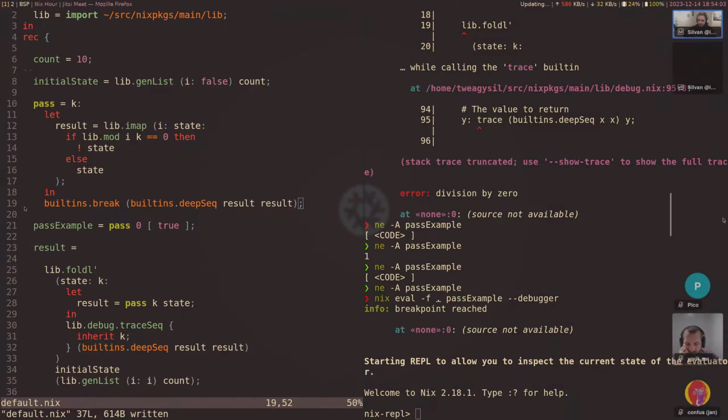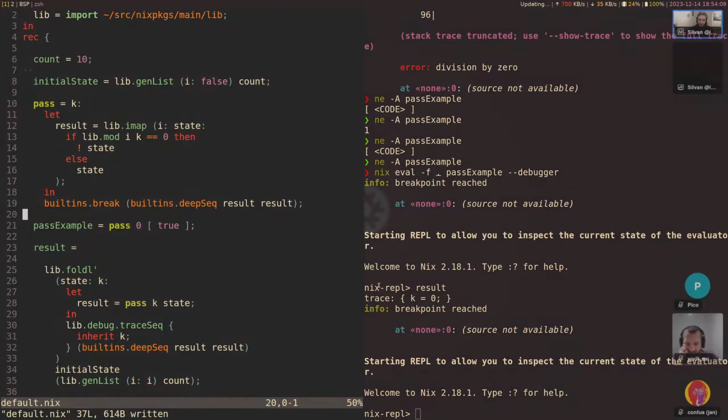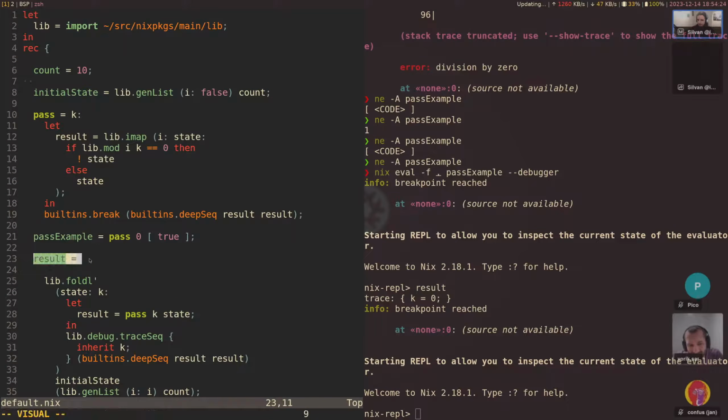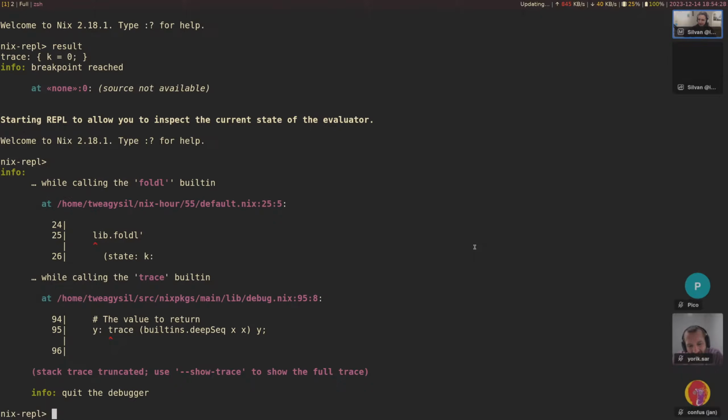All right, so we are at this location. We should have the variables in scope. And now let's see what the result is. What? Result trace, it re-entered us. Oh, it's the wrong result. Why is it the wrong result?